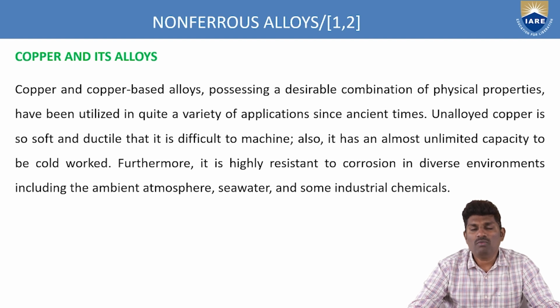Now, let's see one by one what the different classifications of the non-ferrous elements are. The first one is copper and its alloys. Copper comes under the category of non-ferrous, and if you add some alloys to that copper, we can enhance the properties of the copper material. If you have only a single material, it has normal properties, but if you add one more alloying element to the base material, copper can get good properties. So what are those alloying elements added to copper? We'll see. Copper here is the base material.